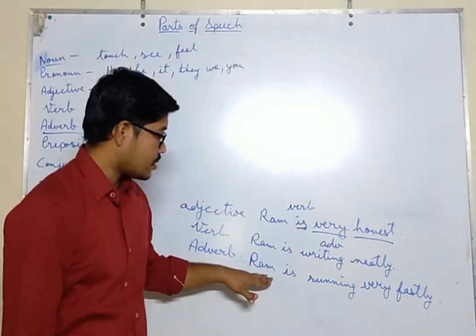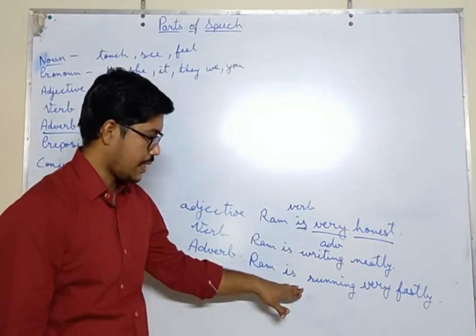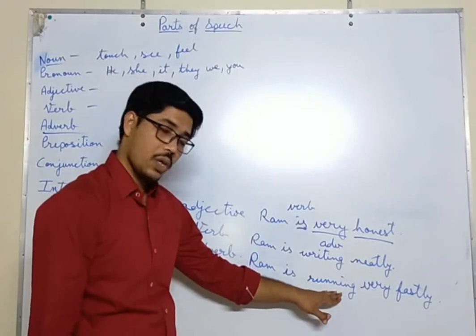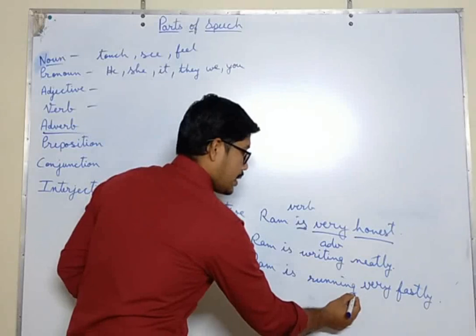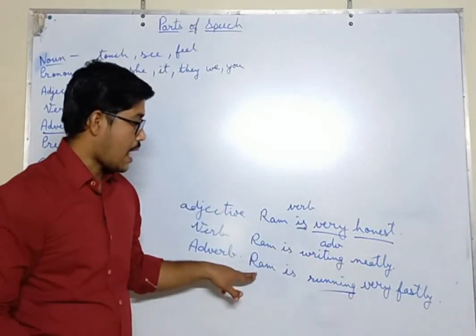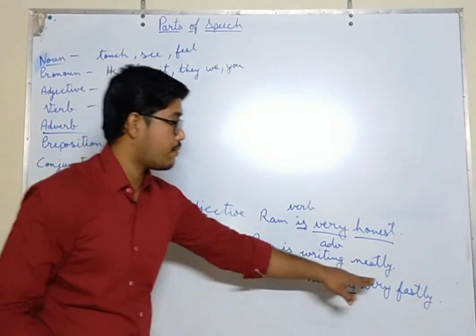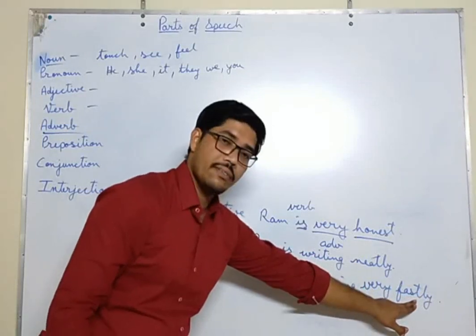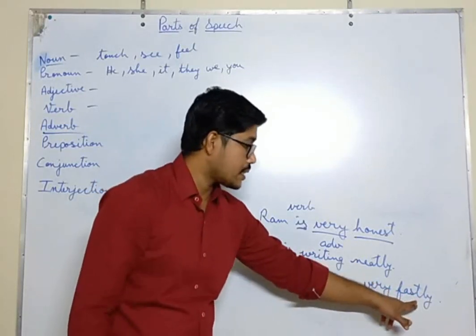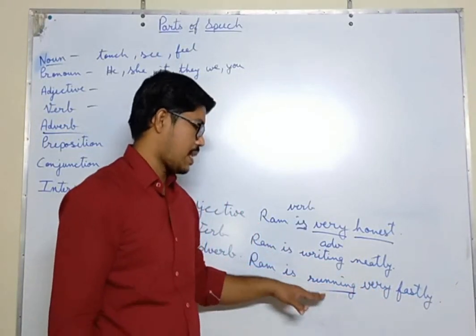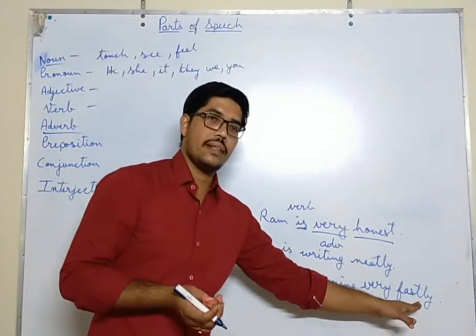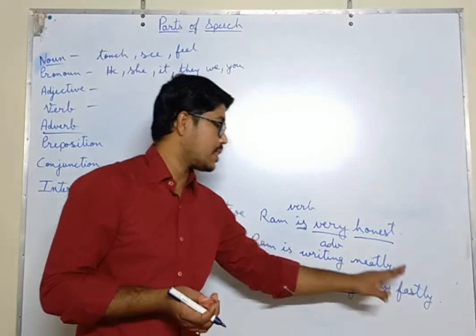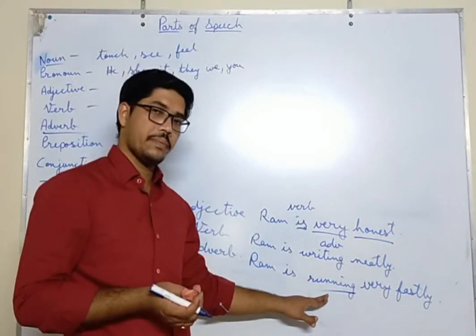In this sentence we can see that Ram is a noun, is is a verb, running is also a verb, fastly. How is Ram running? Ram is running fastly. So here fastly is an adverb because it is giving us more information about running. Ram दौड़ रहा है. वो कैसा दौड़ रहा है? वो तेजी से दौड़ रहा है. He is running fastly. So fastly is giving us more information about this verb.